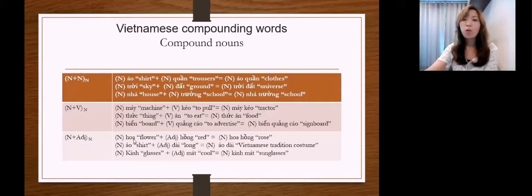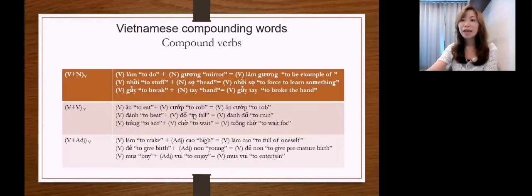So I have the word hoa. It is a noun, meaning flower. And then I have the adjective hồng. It is red or pink in Vietnamese. So I have the new word that is a compound noun, hoa hồng, which we use to refer to rose in English. So as you can see, we have many compounding words which are compound nouns, and they all start with the noun. Even when it is added with a verb or a noun or an adjective, the result is still a compound noun.